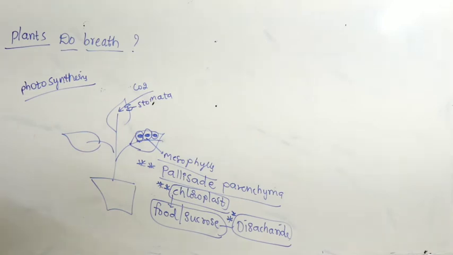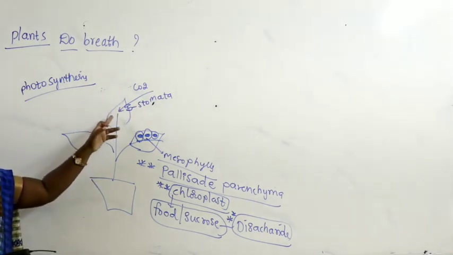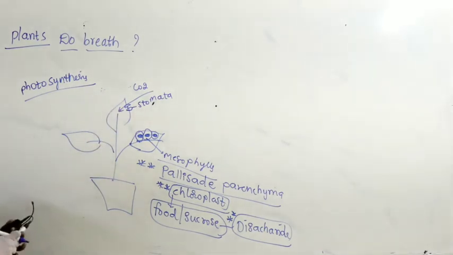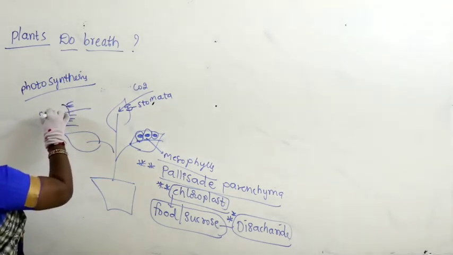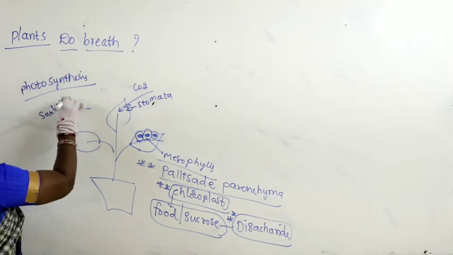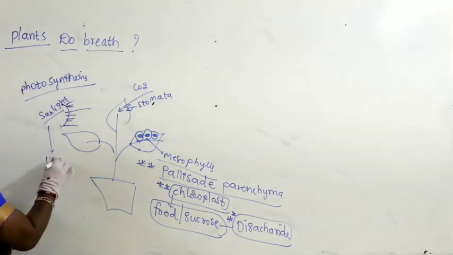What we are discussing, do you think plants also breathe? Yes, they breathe. They take the gas called carbon dioxide. Carbon dioxide enters through stomata. Of course, the plant also takes the sunlight. Now with the help of sunlight, light energy gets converted into